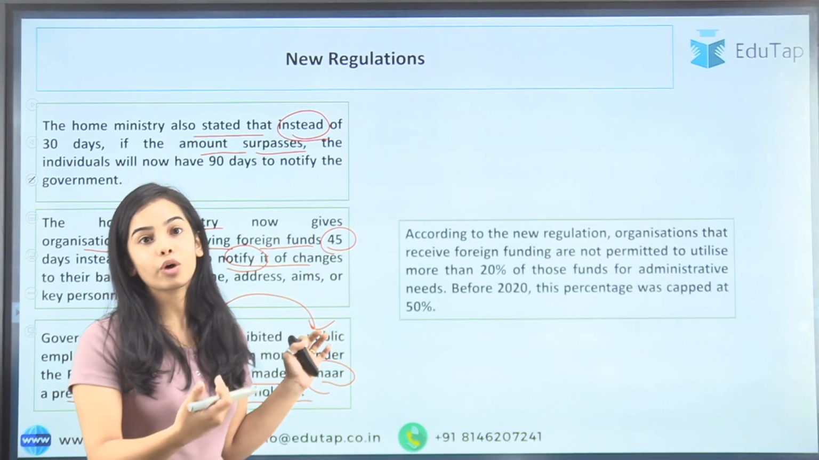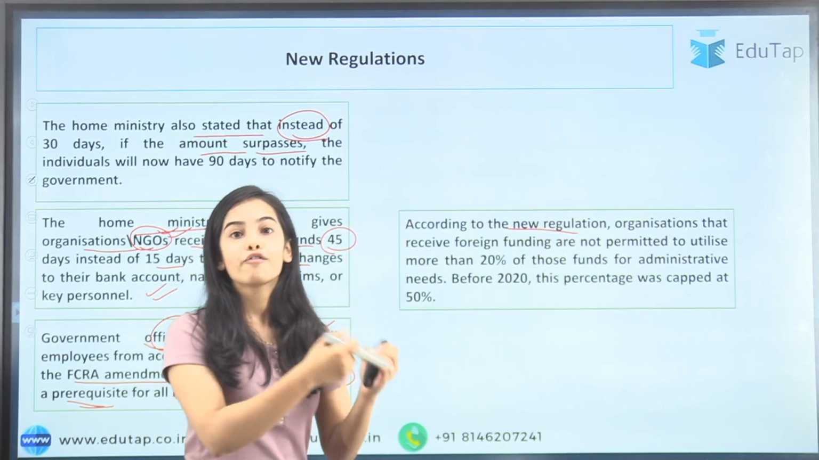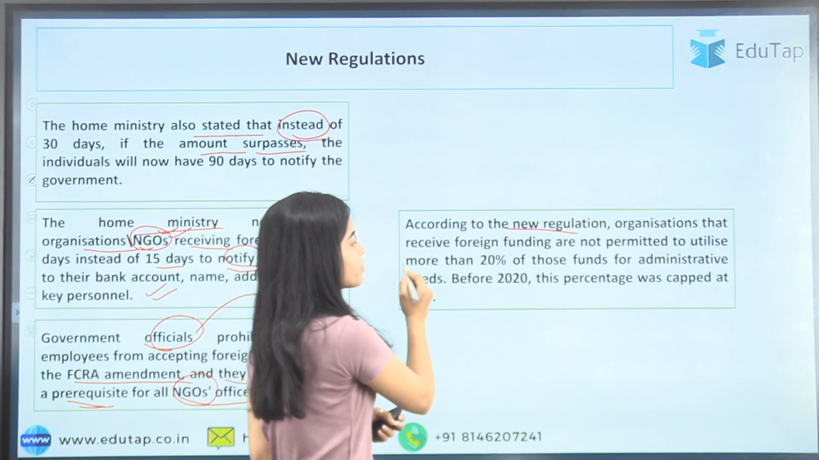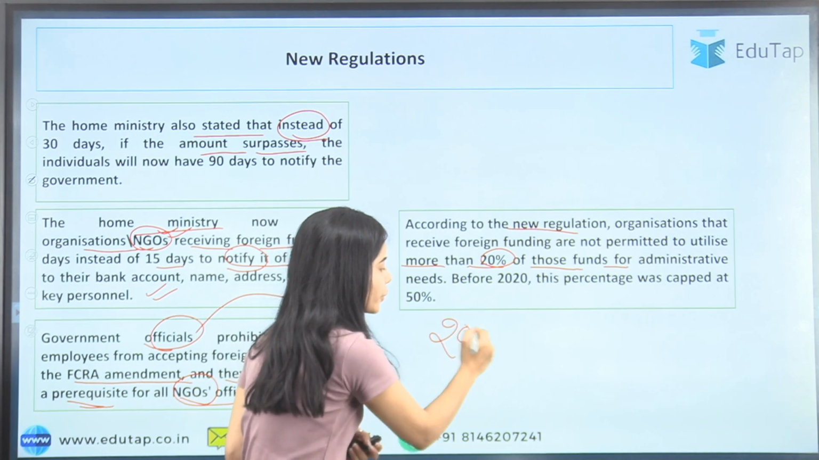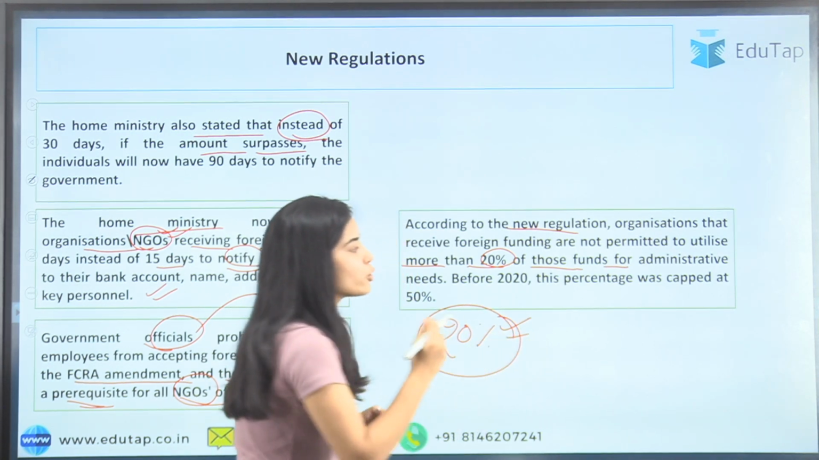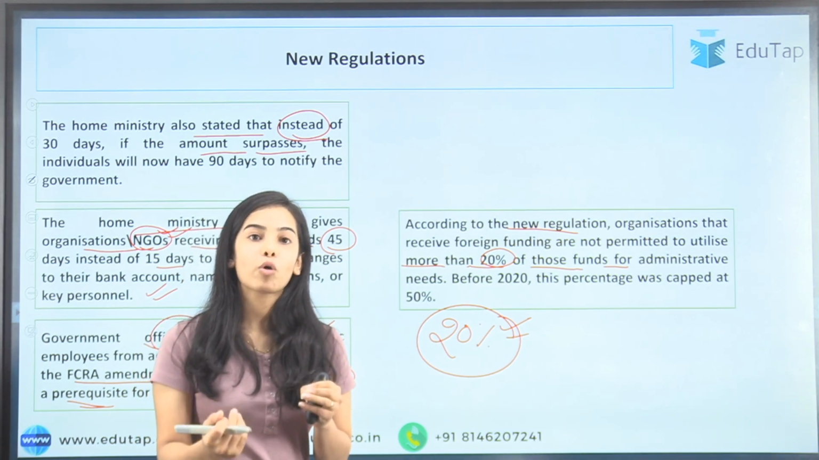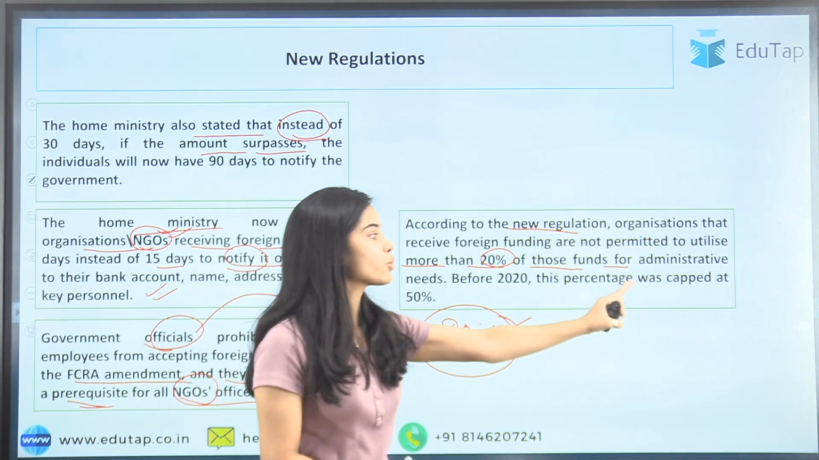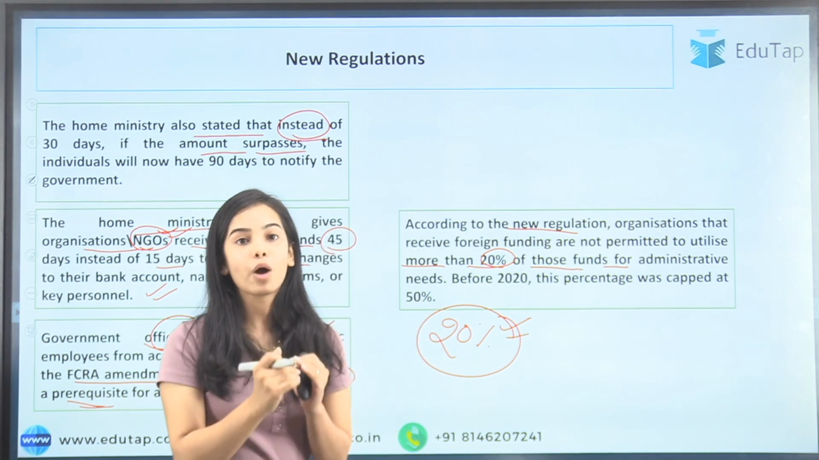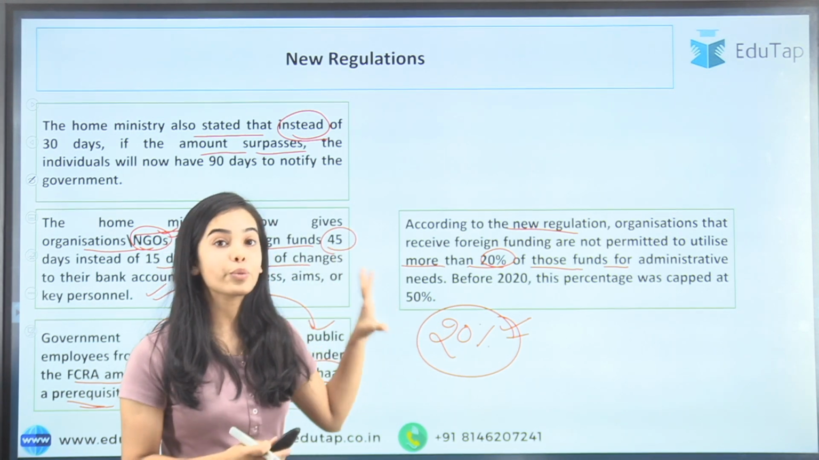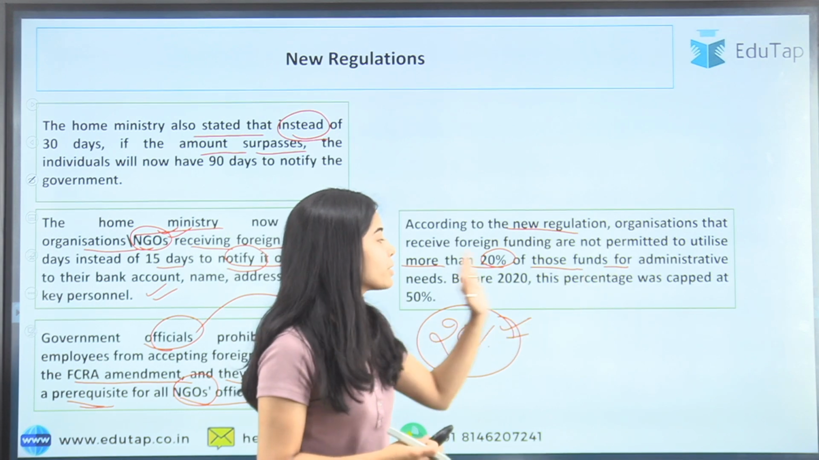The other new regulation is that the organizations that receive foreign funding are not permitted to utilize more than 20% of those funds for administrative needs. So now only up to 20% of the foreign funding can be used for administrative purposes. Before 2020, this percentage was capped at 50%, but now the percentage has been reduced to 20%.